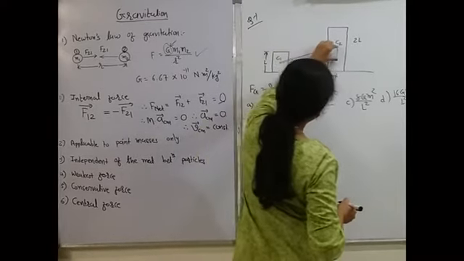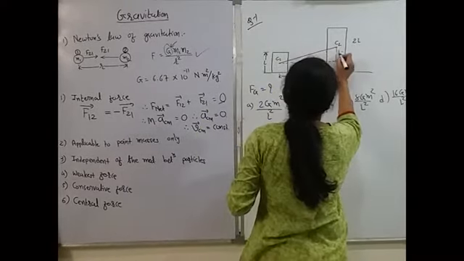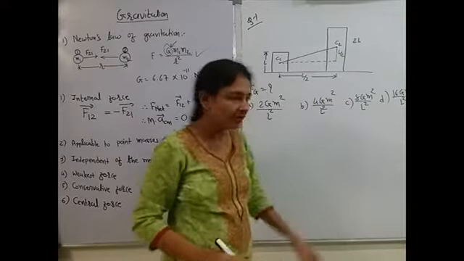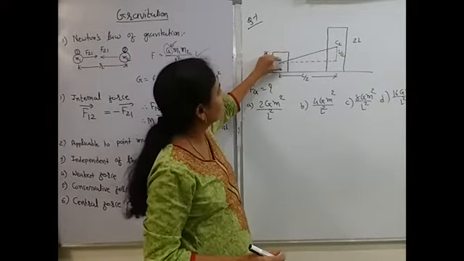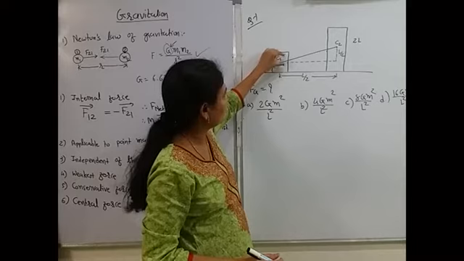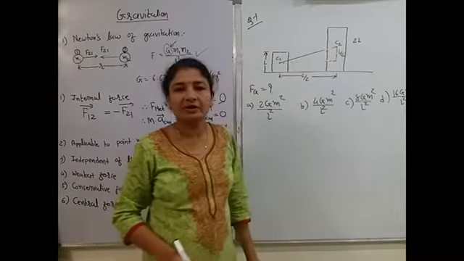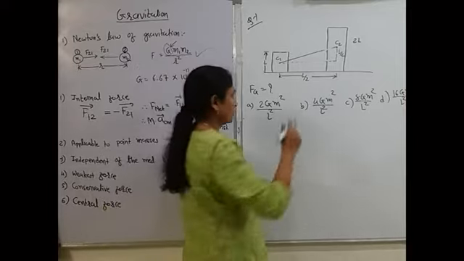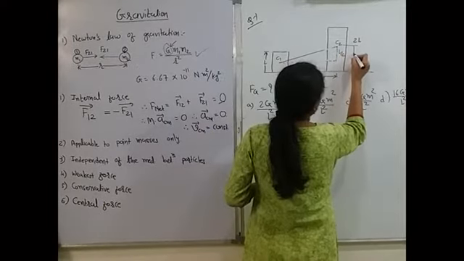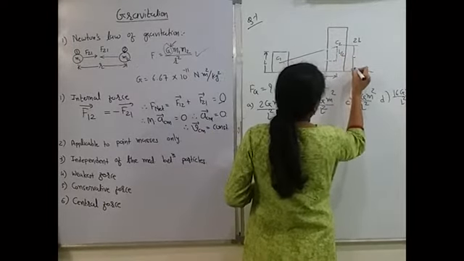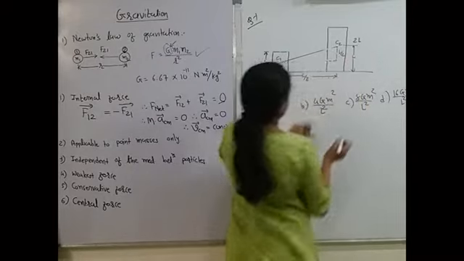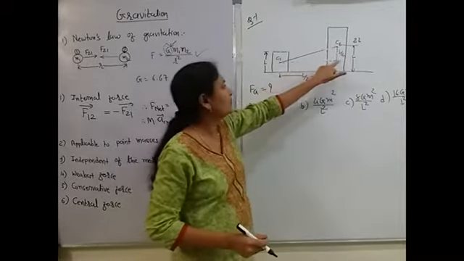L/2. That means this is equal to L/2, right? पूरा L, उसका half L/2. ये L/2 यहाँ से जाता है, तो it gives L/2. Okay, because this is L, so this distance is L/2.